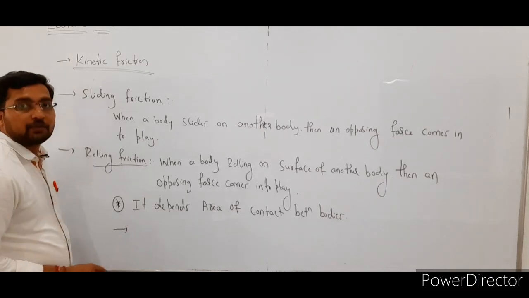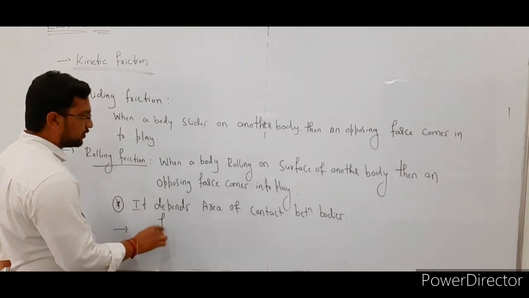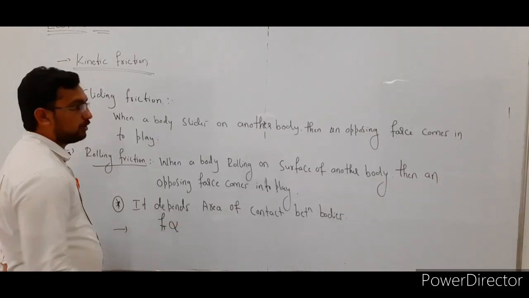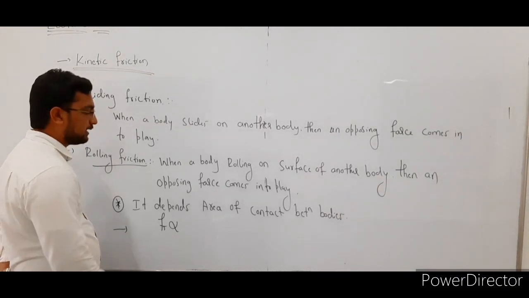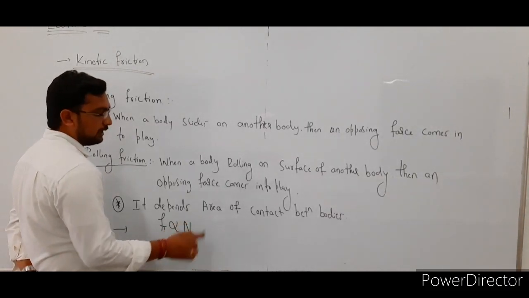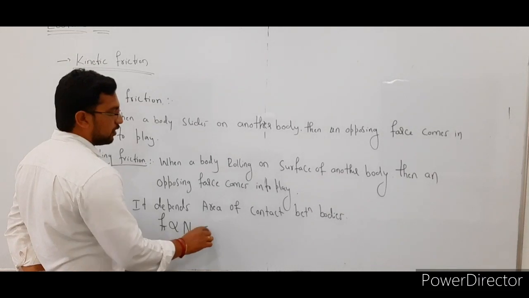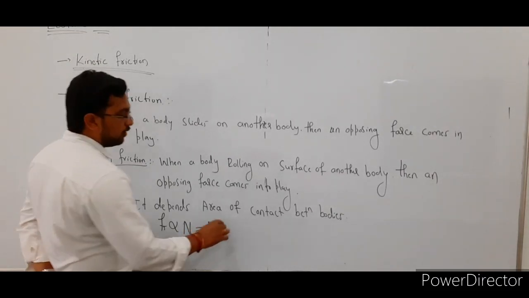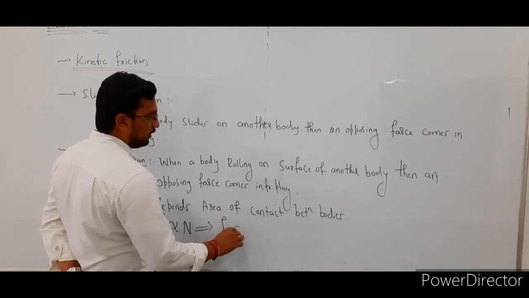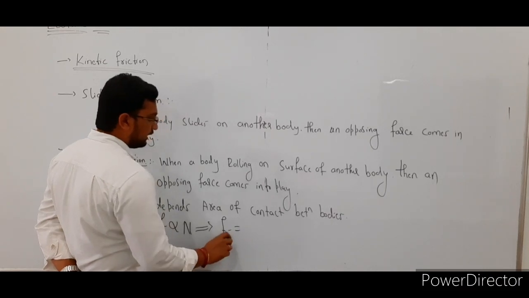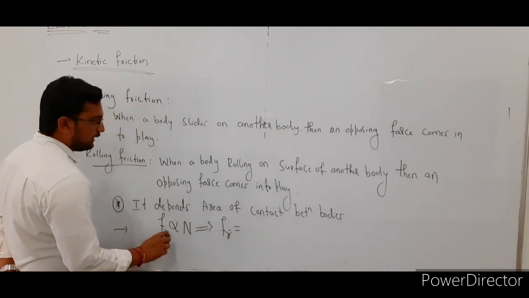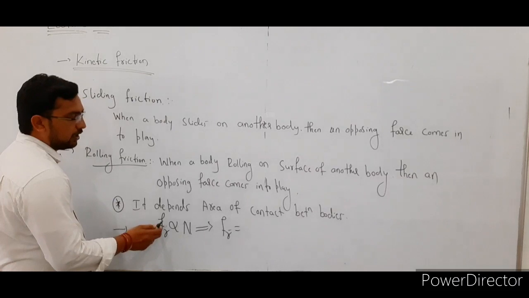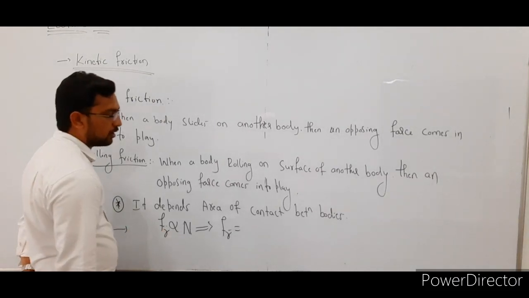And the next one, the magnitude of rolling friction is directly proportional to normal reaction. To remove this proportionality constant, we use the extra term. Here F suffix R is directly proportional to N, meaning rolling friction is directly proportional to normal reaction.